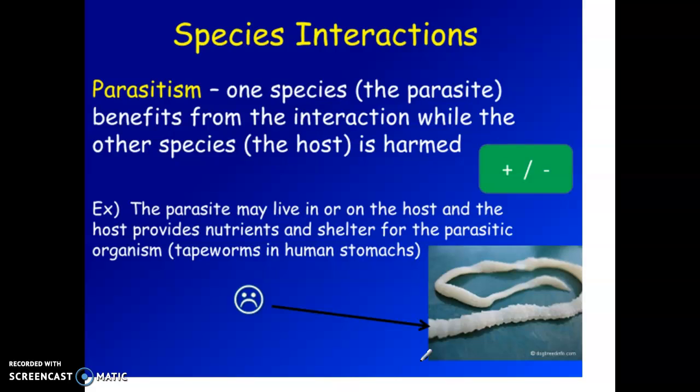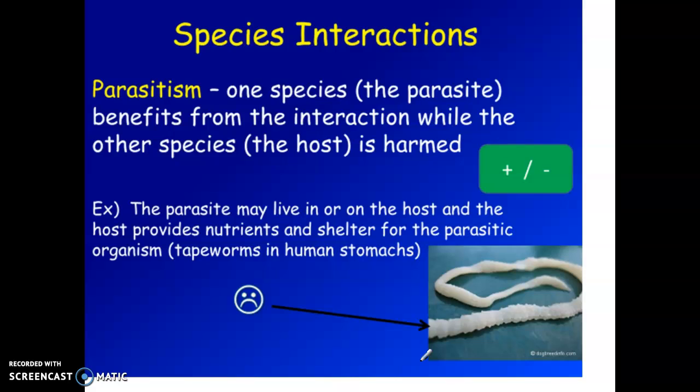Typically parasites are found in water that has not been treated properly. So parasites are very common in countries where their water purification system is not the greatest. But of course, parasites happen in other ways as well.